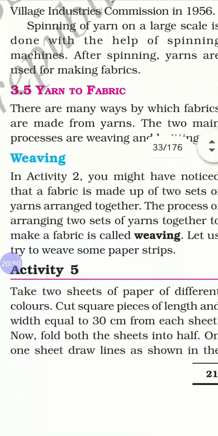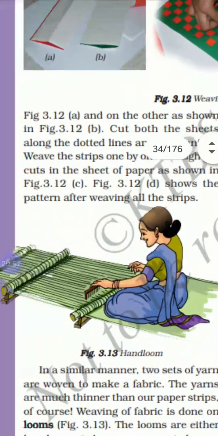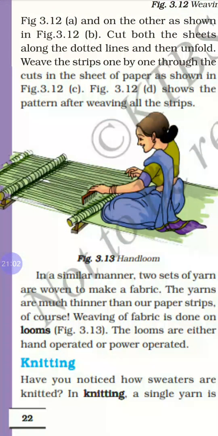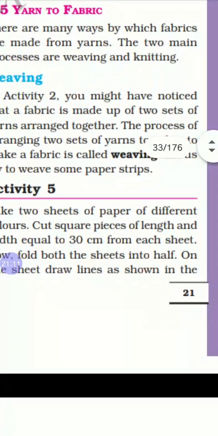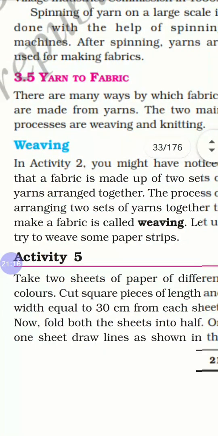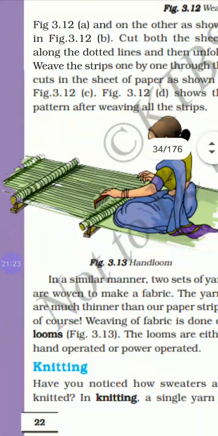Next, yarn to fabrics. Yarn to fabrics is done by two methods. One is weaving. You can observe how this lady is doing weaving. She is arranging all the yarns. This can be done using hand looms. The process of arranging two sets of yarn together to make a fabric is called weaving.